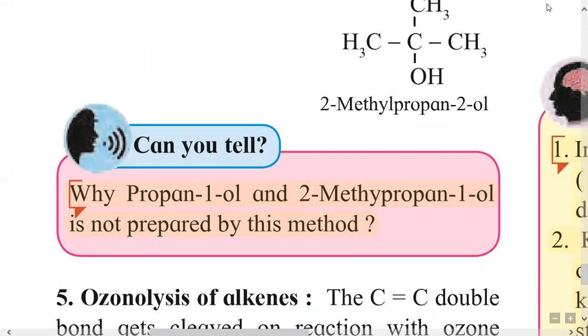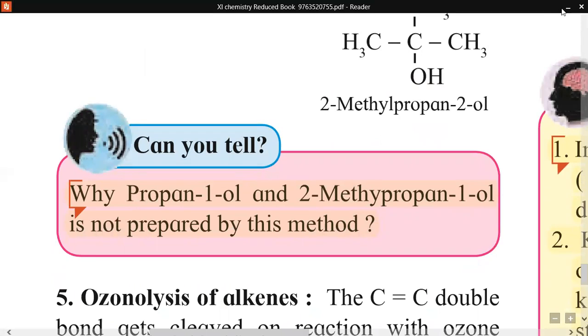So that is about the first 4 reactions of alkene. We have studied the first 4 reactions of alkenes: number 1 is addition of hydrogen, second is addition of halogen, reaction number 3 is addition of hydrogen halide, and reaction number 4 is addition of sulfuric acid. The remaining 5 reactions we will study in the next lecture. Thank you.